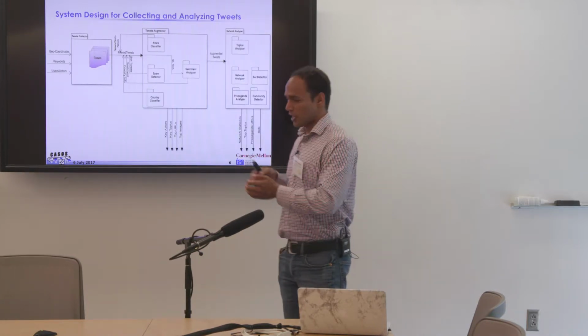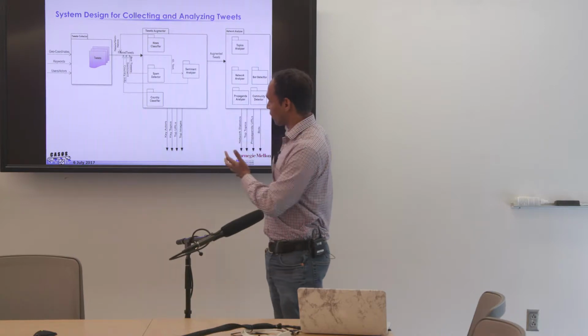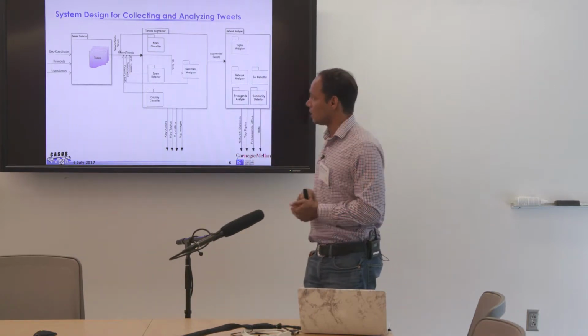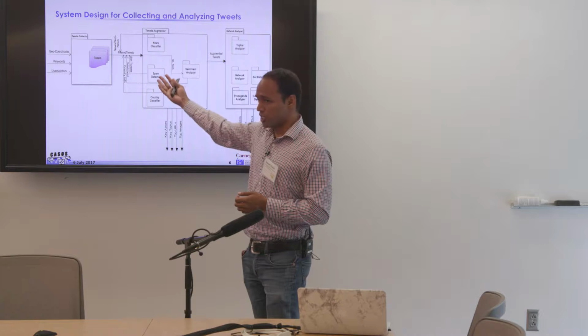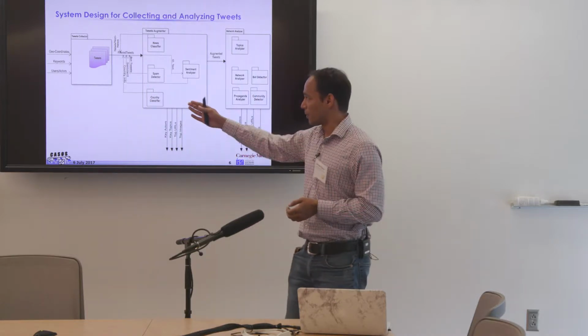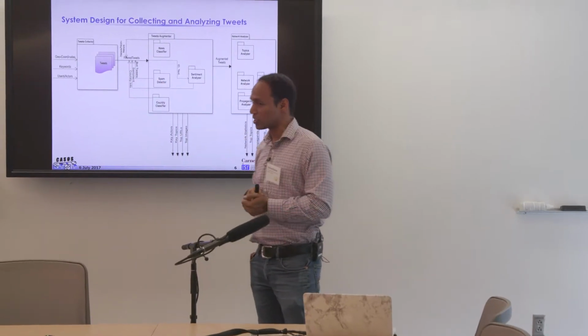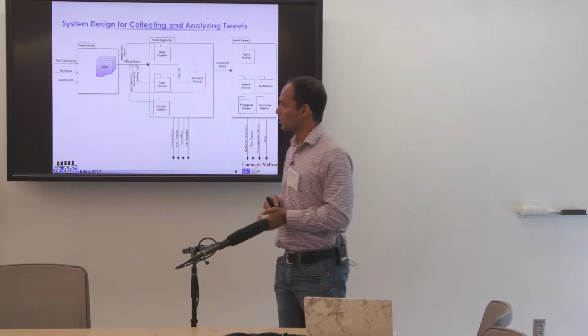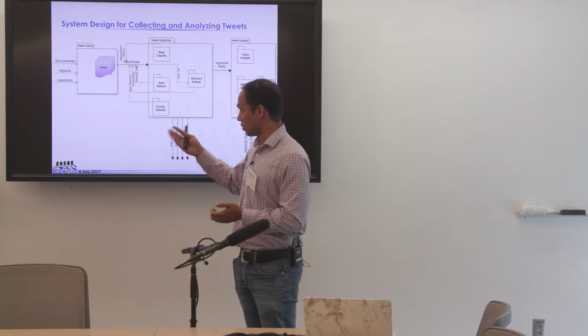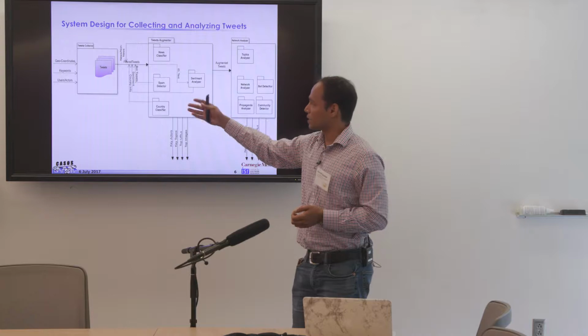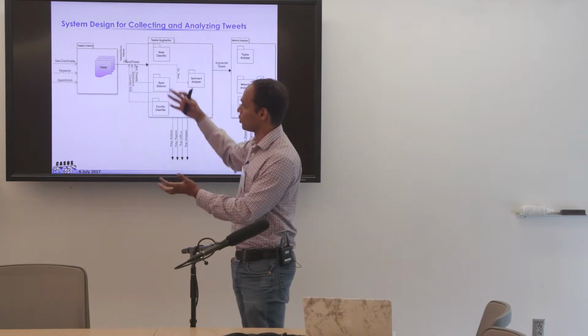So this is the system design. This is the entire workflow that we built. We start with tweets or Twitter data collection, and we primarily have three different ways of collecting tweets. We have geo-coordinates-based search, we have keywords-based search, and then we have users and actors, basically snowballing around some of the users.